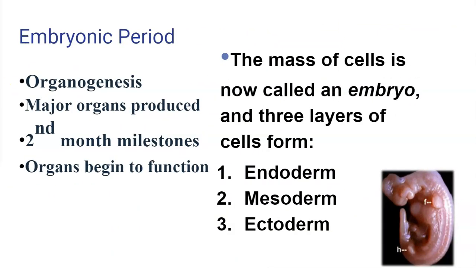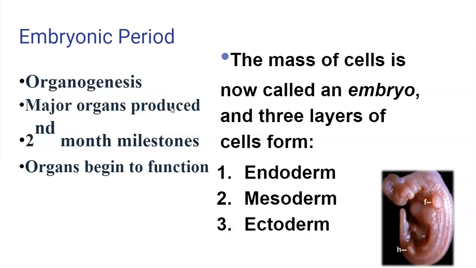Something else that occurs during the embryonic period is organogenesis. Organogenesis is just saying that the major organs are being formed.